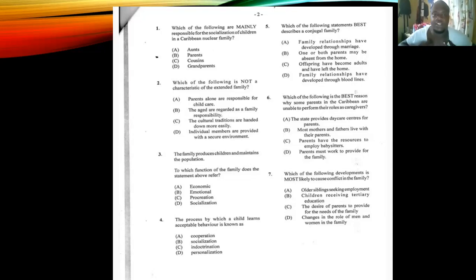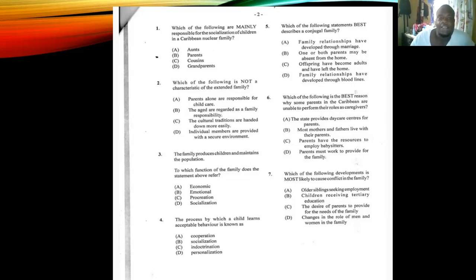Number two now says, which of the following is not a characteristic of the extended family? So 3 are characteristics and 1 is not. A, parents alone are responsible for child care. B, the aged are regarded as a family responsibility. C, cultural traditions are handed down more easily. D, individual members are provided with a secure environment. So the one there that is not a characteristic of the extended family is A, parents alone are responsible for childcare. No, other family members help out with childcare in an extended family.